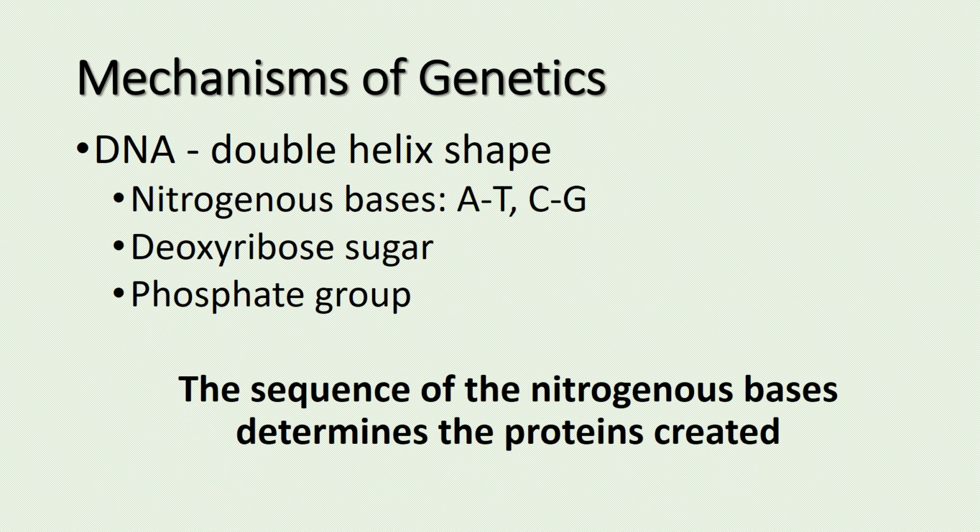DNA, deoxyribonucleic acid. Here we're talking about DNA, which has a double helix shape. The nitrogenous bases that always pair together are A with T, the apples in the tree, and the cars in the garage, C with G. Remember, the deoxyribose sugar and phosphate groups bond together down the sides for the backbone of DNA. And it's the sequence of the nitrogenous bases that determines the proteins created and makes us unique.